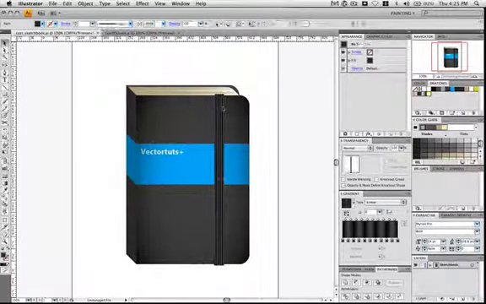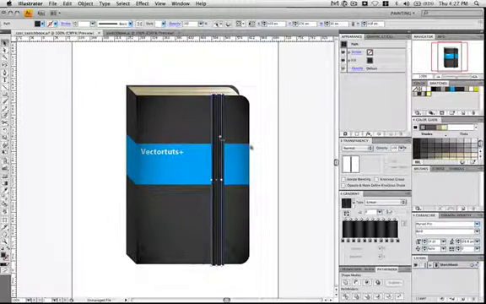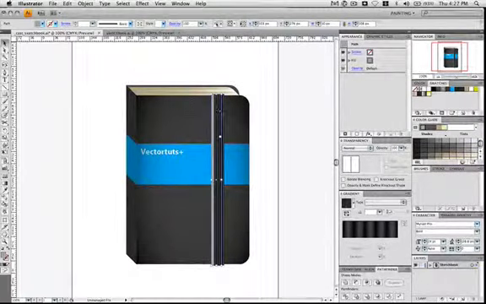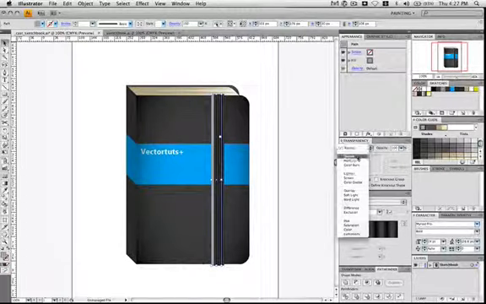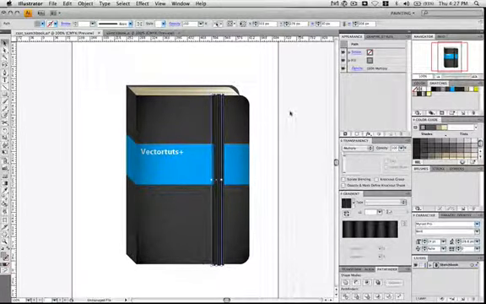After you've created this, go ahead and save it. This band selected, hit Command C, Command B, which places it directly behind the band. And then I'm just using the left arrow key to move it over a bit. How far you move it over is really up to you. Then I'm giving it a light gray color. I'm going to set it to multiply. And that just gives a bit of a shadow here.